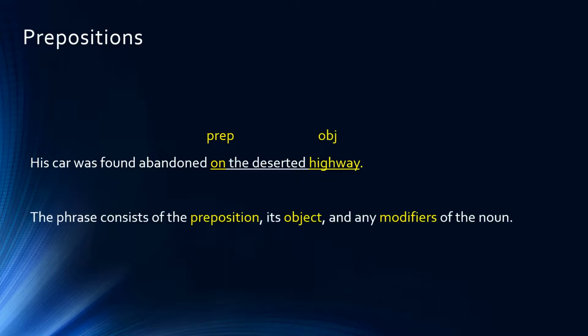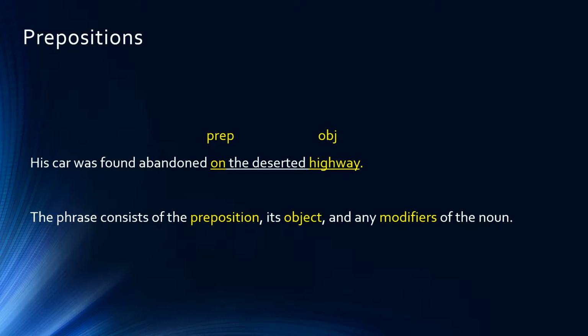The word highway is the object of the preposition, and the entire prepositional phrase consists of the preposition, its object, and any modifiers of the noun. So in this sentence, the prepositional phrase is on the deserted highway. On again is the preposition.